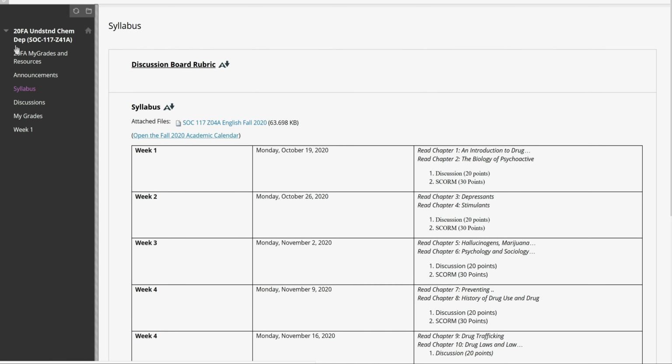Then you will see your syllabus. You will click here to get your syllabus. It is pretty long, but it gives you an overview of the information. But as a shortcut, I include all of the due dates for your assignments here. So everything is due on Monday. Just keep it simple. Mainly everything is due on Monday.